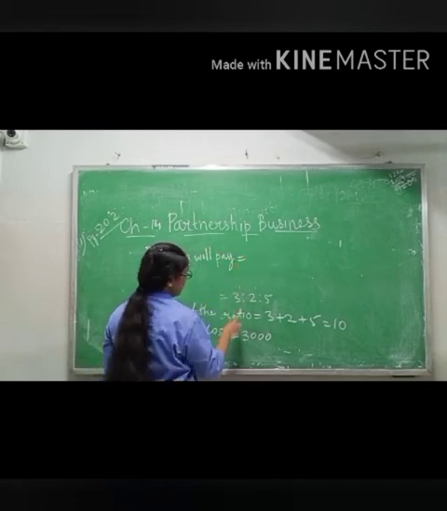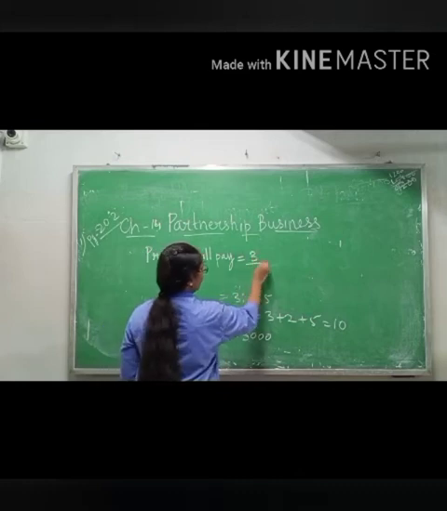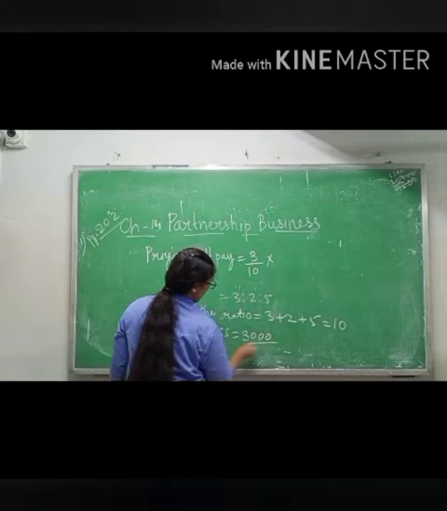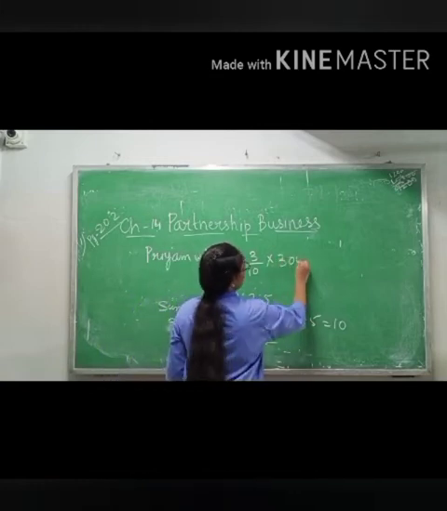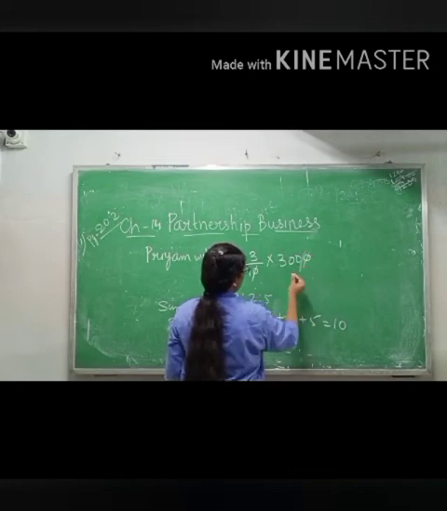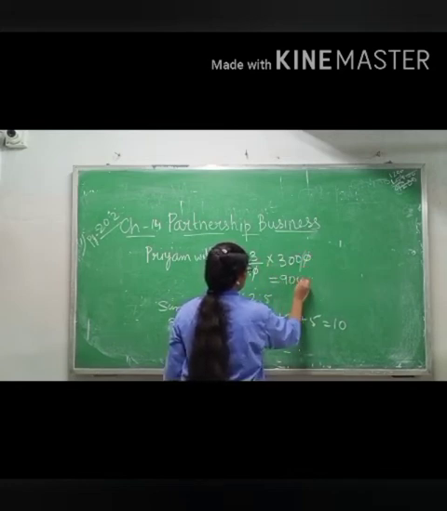What is the ratio of Priyam? 3 by sum of the ratio 10 into what is the loss? 3,000. You will write 3,000. Then 0 0 cancel, 0 0 cancel. 3 into 300 will give you 900.